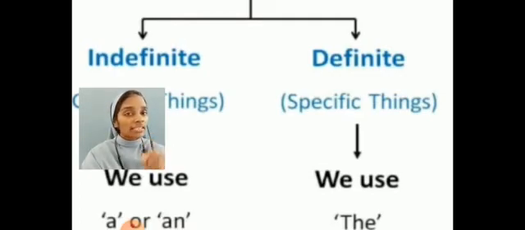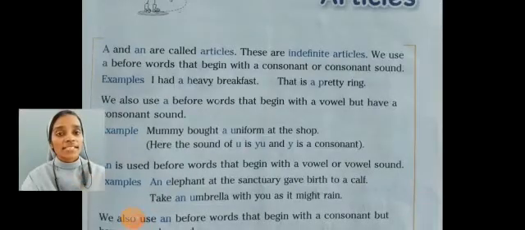Next, the definite article. The definite article is called definite because it refers to a particular person, place, animal or thing. It refers to a specific thing. For example, the India Gate, the President, the flag, the Ganga, the Yamuna. All these refer to particular, specific things.